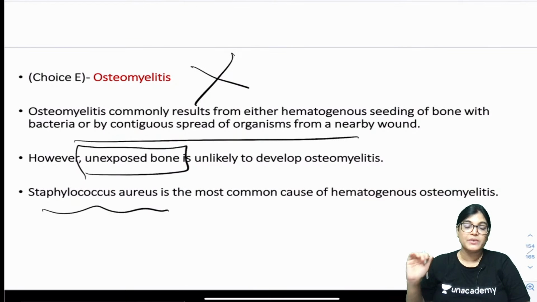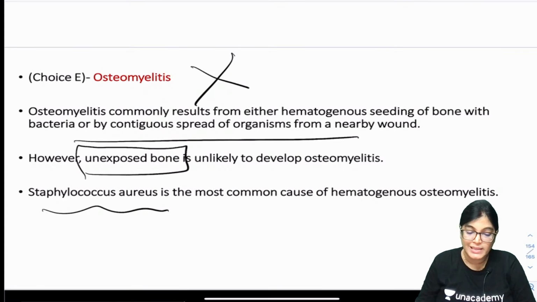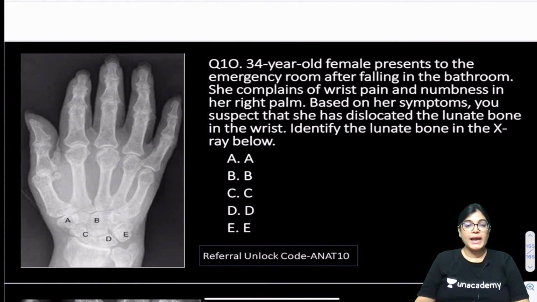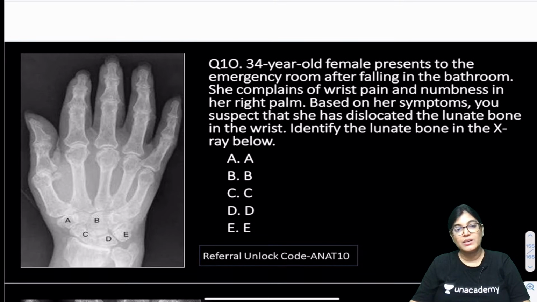But let's first finish the last MCQ of the clinical MCQs, and again it is a collaboration of both clinical and image based MCQ. So let's move on to this 10th MCQ. Okay everyone, it's again showing a radiological image of the articulated hand. Question number 10.